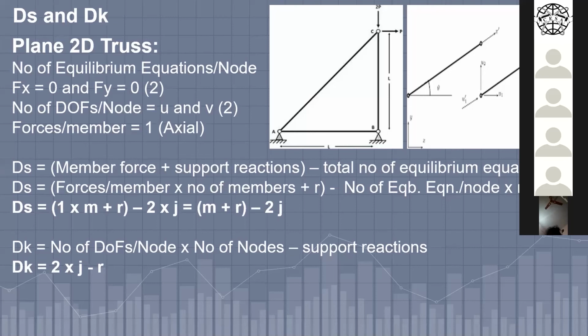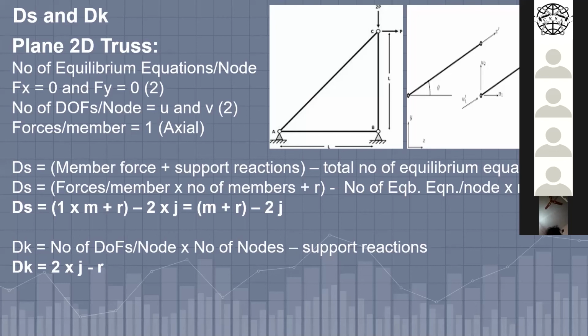ये m है, ये 1m है. Why 1? Because there is only one force in the truss member. दो नहीं है, आप गलती मत करना. Tension and compression are the nature of the forces. These are not the forces. Only one force, that is the axial force. So that's why m plus r minus 2j. बस ये ds का इक्वेशन हो गया आपको ट्रस के लिए.